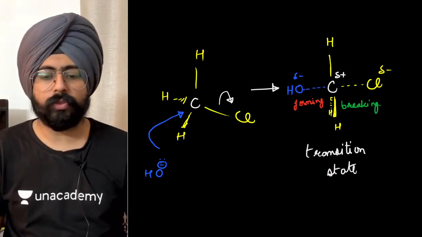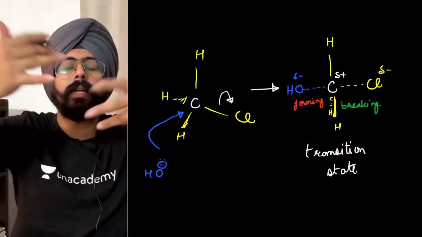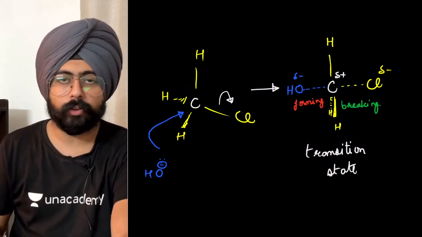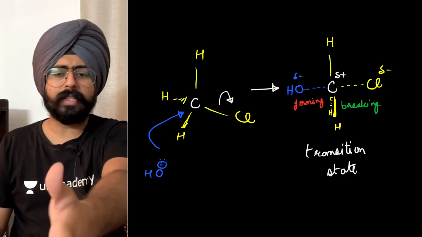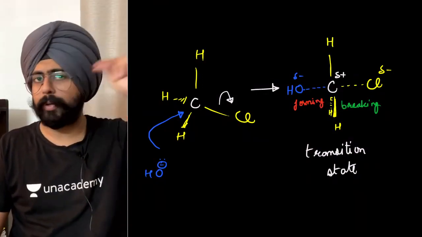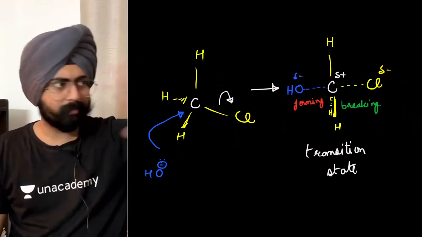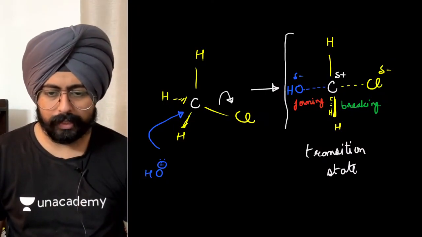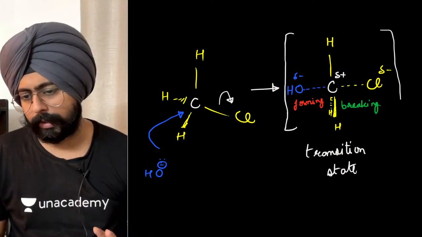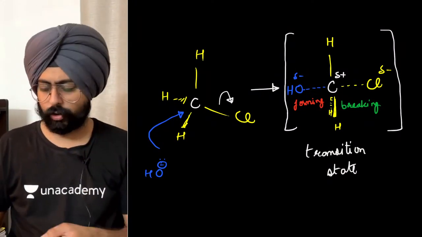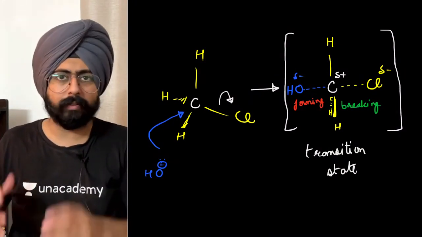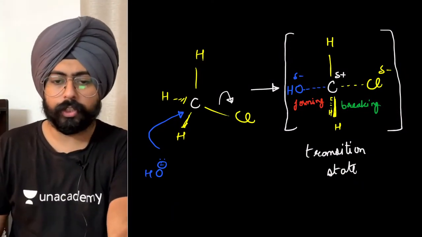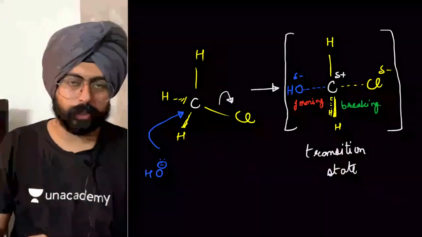It's known as the image of a transition state. The reaction is happening at this point of time. This is an imaginary image that we have written on paper. Okay, you can't see this transition state in reality. It happens very fast. To observe this is next to impossible. So since you have theoretically written it, you put it in square brackets just to make sure that everyone understands that this is something that we've imagined theoretically. So this is what your transition state looks like.